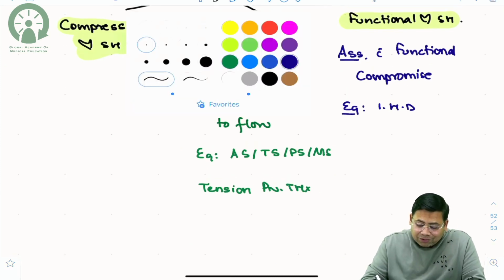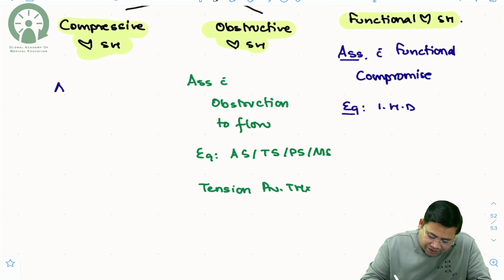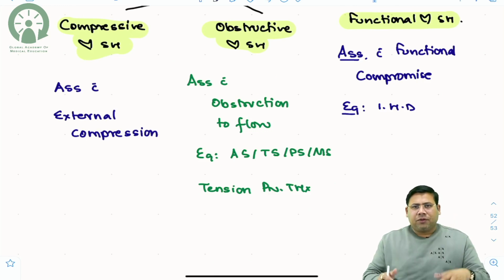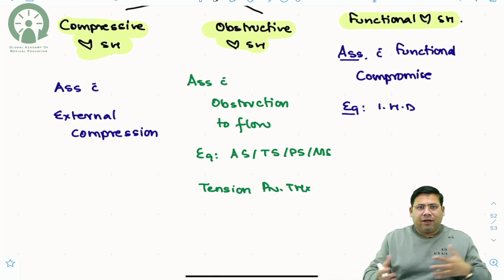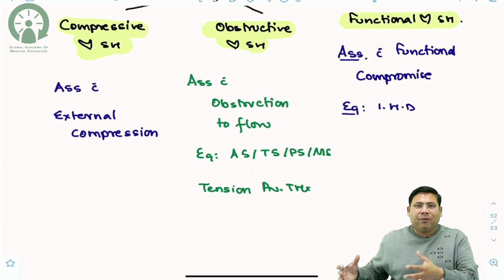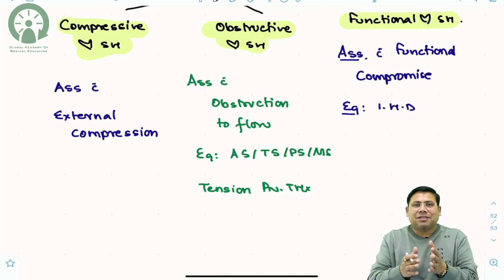Now when you talk about compressive cardiogenic shock, how is this possible? This is associated with external compression. Now when you talk about external compression, buddy, what is this external compression? Imagine I am the heart. Here there is one lung, here there is one lung. Out of them, one starts to grow bigger. Why? Because of pneumothorax. So when this lung is becoming bigger, it will compress the heart.